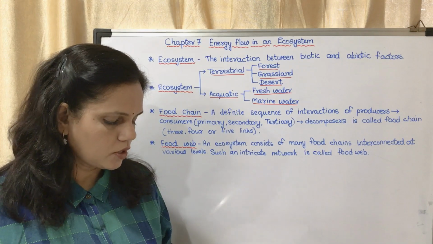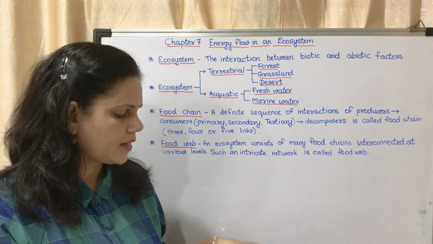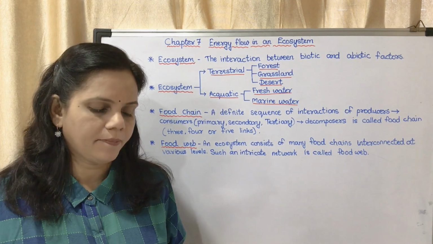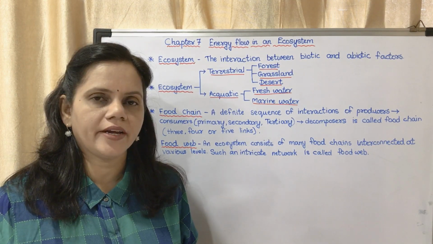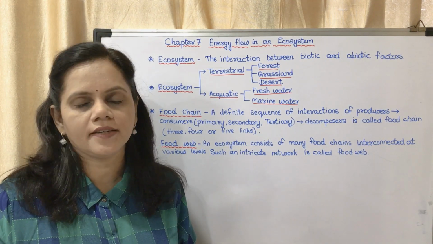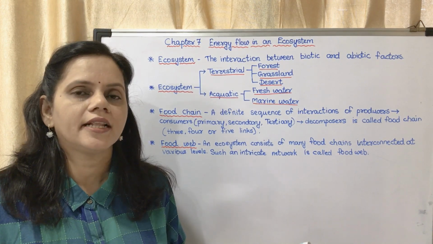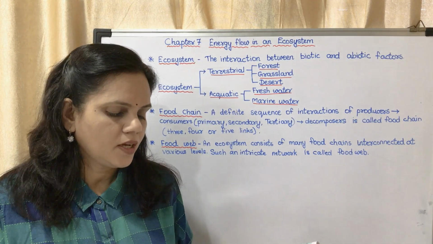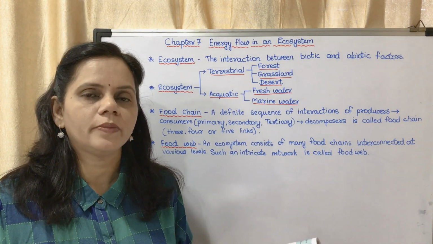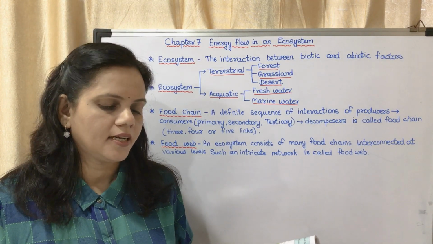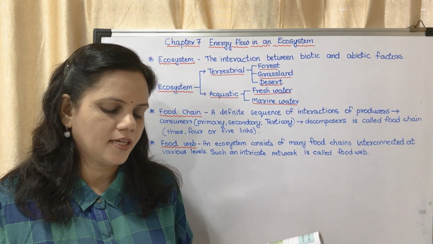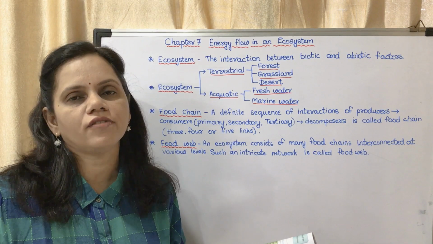Now in your textbook on page number 81, they have shown a food chain in figure 7.1. You may see the diagram. That diagram is important, it is there for next year also. You may write there grass, then grasshopper, then frog, then snake, then eagle, then fungi.